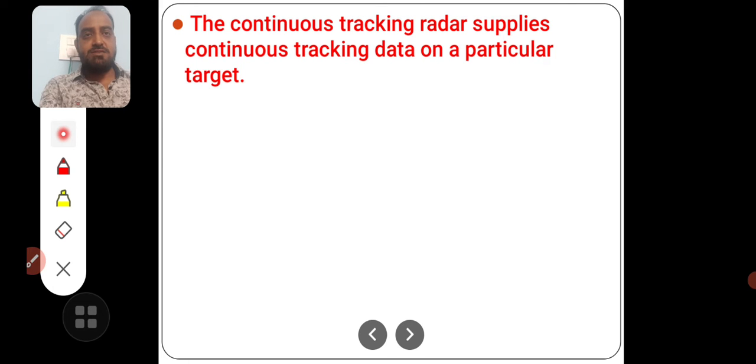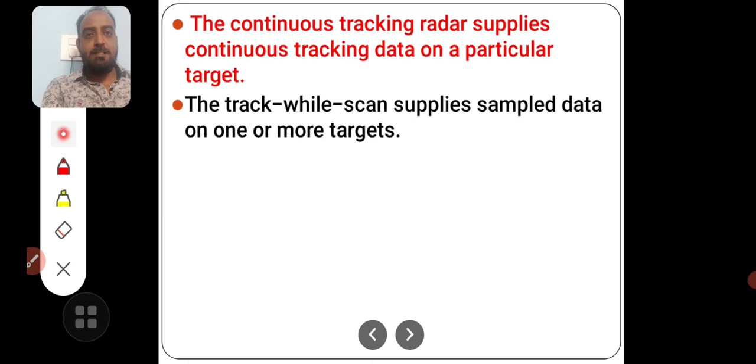Continuous tracking supplies the continuous tracking data on a particular target. This radar needs to scan for one time and then get the data and follow the target, that is track.